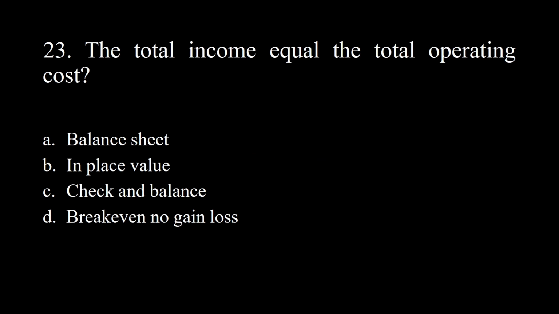23. The total income equals the total operating cost? A. Balance sheet. B. In place value. C. Check and balance. D. Break even, no gain no loss. Answer: break even, no gain no loss.